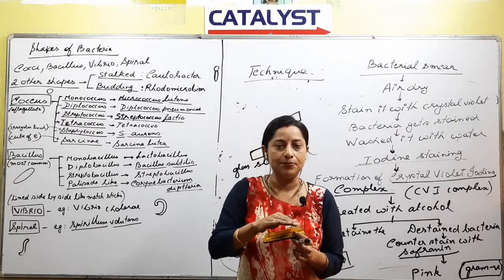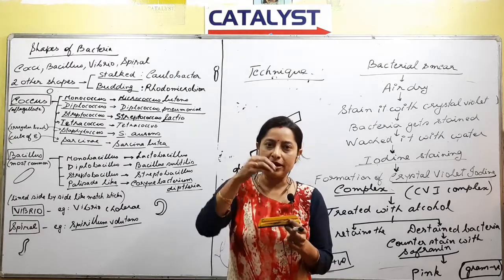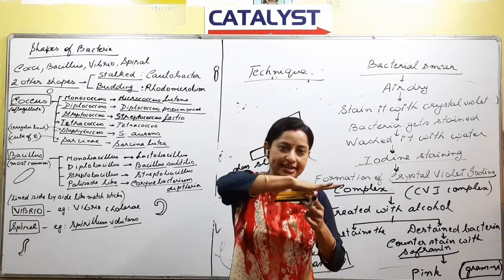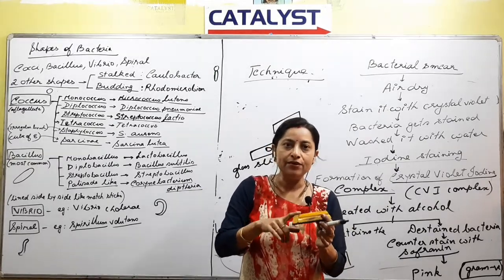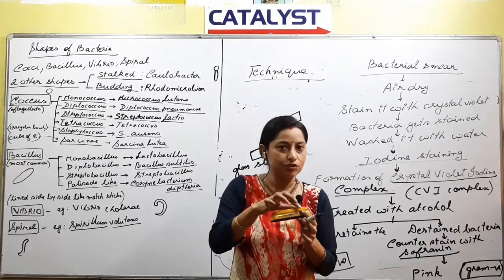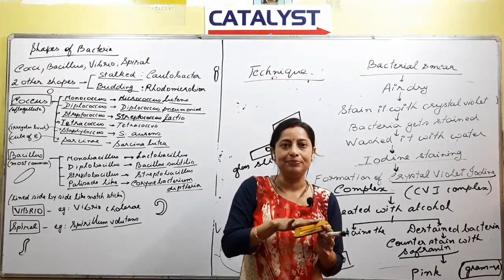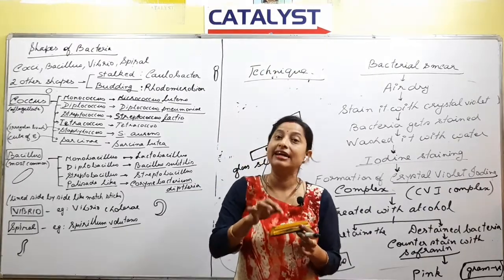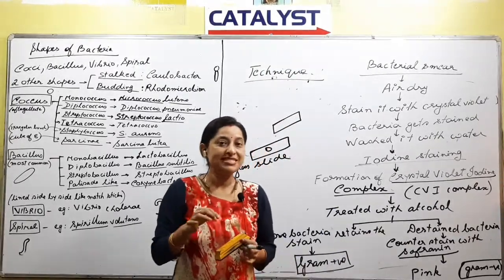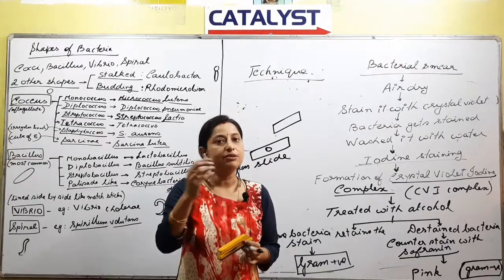So for the purpose of fixing, what we do is, we drop the water on a slide, and then with another slide we pull it. By pulling, some bacteria get stuck on the first slide. And once you see it under the microscope, you can see the presence of bacteria on that slide. Because we have to stain, obviously on that slide. Individual bacteria you cannot go for staining.